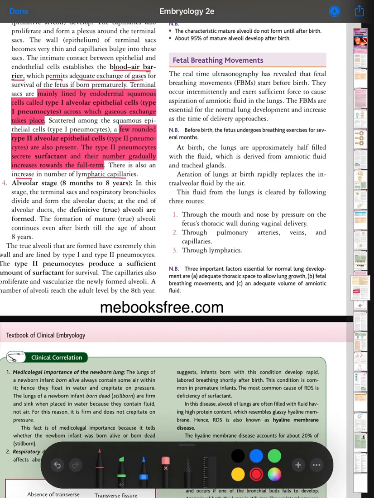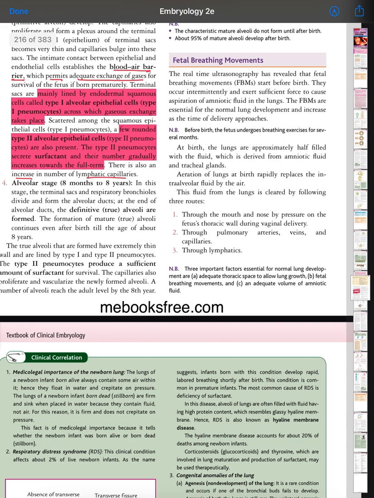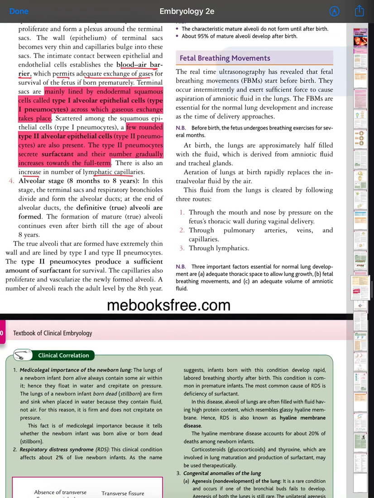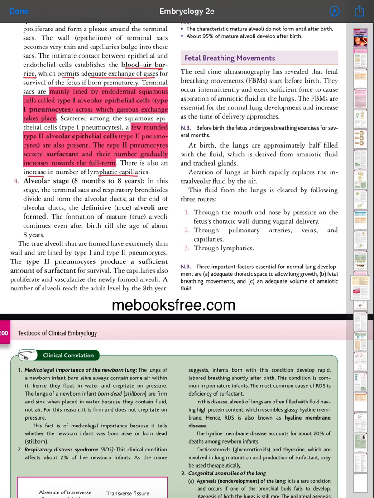Alveolar stage, 8 months to 8 years. In this stage, the terminal sacs and respiratory bronchioles divide and form the alveolar ducts. At the end of the alveolar ducts, the definitive true alveoli are formed. The formation of mature true alveoli continues even after birth until the age of about 8 years. The true alveoli have extremely thin walls and are lined by type 1 and type 2 pneumocytes. The type 2 pneumocytes produce a sufficient amount of surfactant for survival.